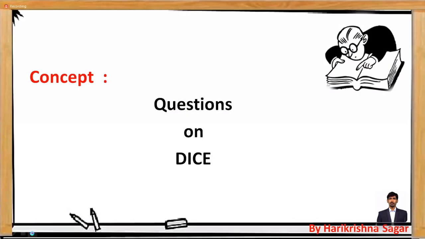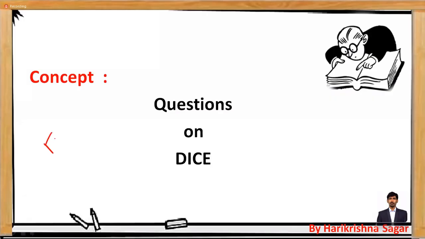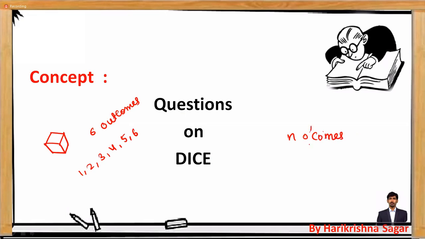So, problems on dice. Remember one point: if you are throwing one dice, how many outcomes are we going to have? We are going to have six outcomes. So what are the six outcomes? We are going to have 1, 2, 3, 4, 5, 6 as the total number of outcomes. Similarly, if you are throwing one dice, six outcomes; two dice, 36. So if you are throwing n dice, then the total number of outcomes will be given as 6 raised to the power of n.